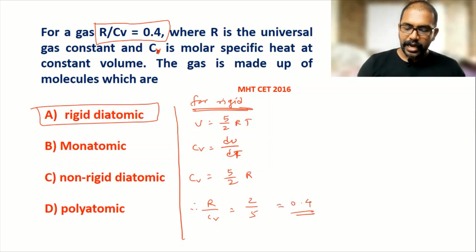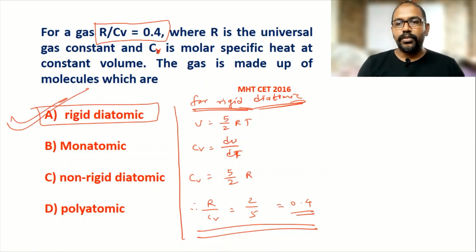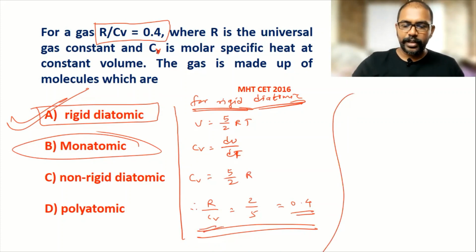So here R upon Cv is coming 0.4 for rigid diatomic gas molecule. So rigid diatomic gas molecule is the correct option. If it is not coming for the rigid diatomic, then next we can check it for the monoatomic also, but we get the answer, so we are not checking for the monoatomic. For monoatomic, you can derive in a similar manner R upon Cv. You can find out for monoatomic also.